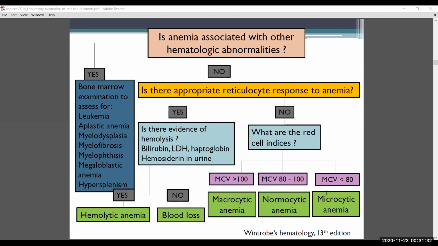Before that, is it just anemia, or anemia associated with other cytopenias? If associated with other cytopenias, again the problem could be in the bone marrow. Only if it is an isolated anemia, then you have to look at the reticulocyte count. If the reticulocyte count is increased, then the problem is outside the bone marrow. If not, then the problem is in the bone marrow. If it is increased, there could be hemolytic or non-hemolytic anemia. If there is evidence of hemolysis, it is hemolytic anemia; if not, then blood loss. If the patient has a reduced reticulocyte count, the problem is in the bone marrow.